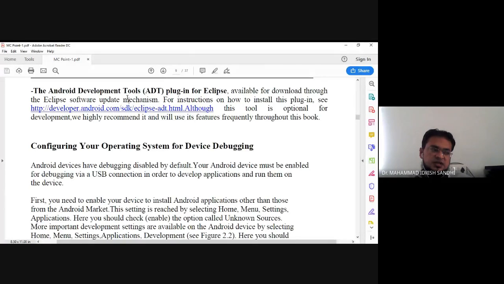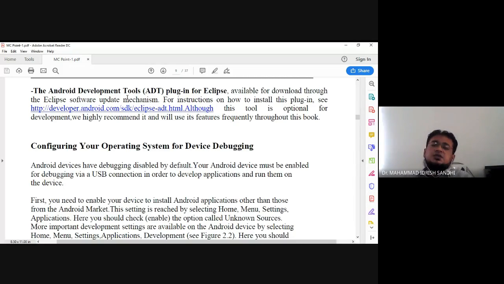As the name suggests, if you want to develop in Android programming, you require this particular plugin installed with Eclipse. If you have installed Eclipse but do not have the ADT, then you are not able to do programming in Android. You must have the ADT with the Eclipse editor.